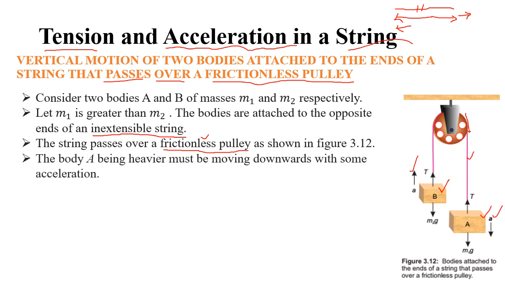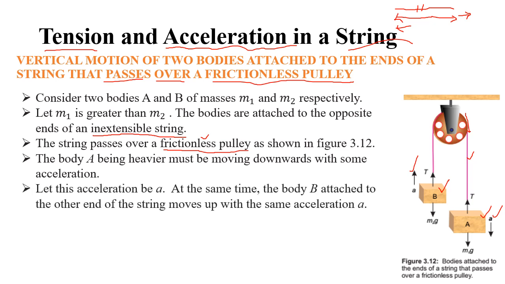Second, body A being heavier, it will start moving downward, which we have already discussed. The acceleration, we will denote using a, and it is the same for both bodies. Why will it be the same? Because the two bodies are attached to each other. If two bodies are attached to each other, either in linear motion or rotatory motion, the acceleration will be the same. If you find the acceleration for one body, it will be the same for the second body, but remember, only if they are connected to each other.